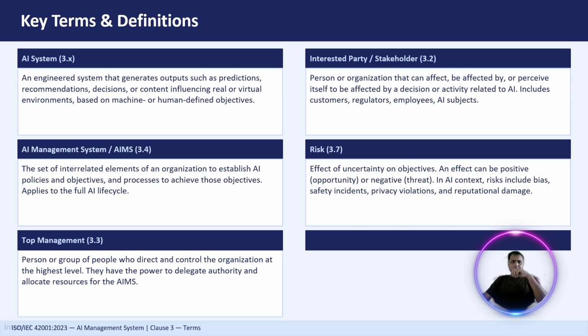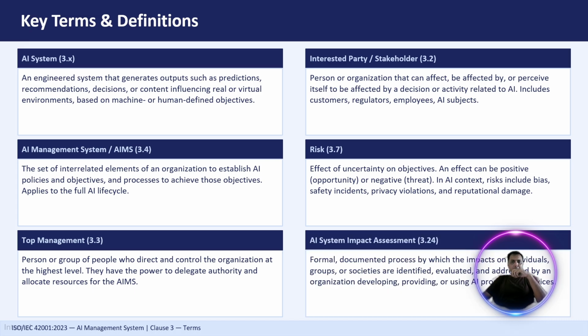So to share an example, we have an AI recruitment system, right? Which is actually favoring certain candidates over others, right? So it is leading to unfair hiring decisions, right? So we have to manage all such risks, we have to identify all such risks, and we have to mitigate all such risks during our AI life cycle.